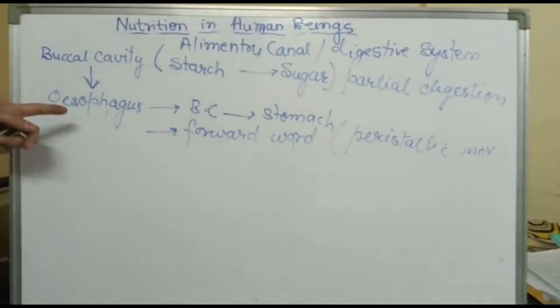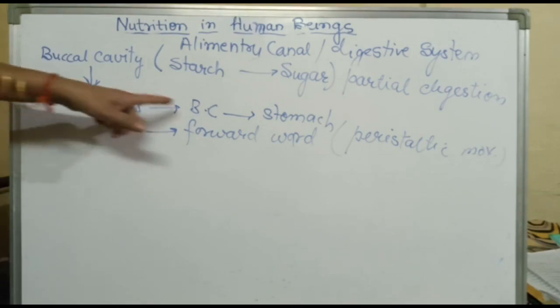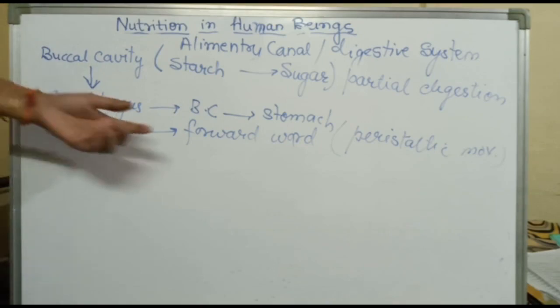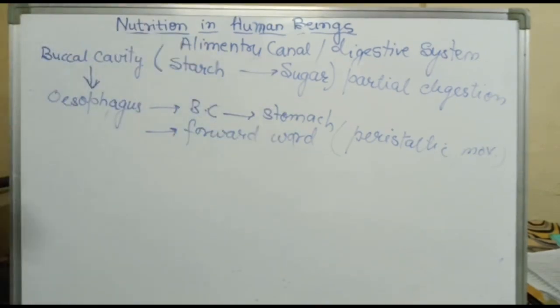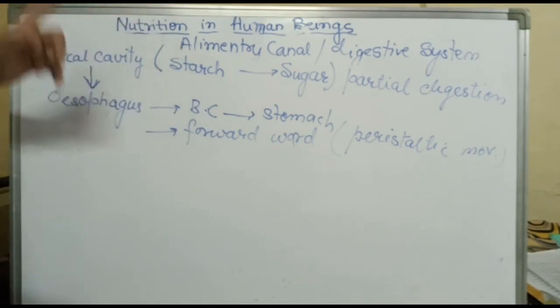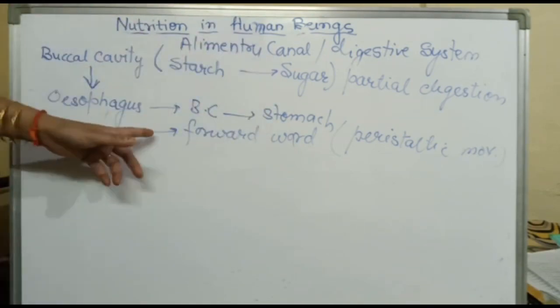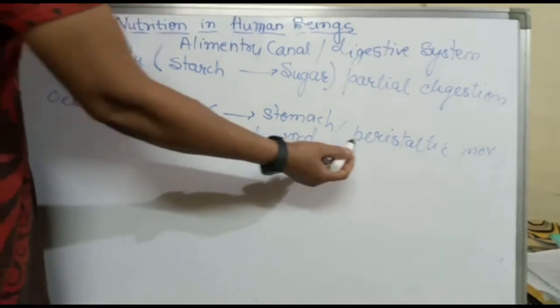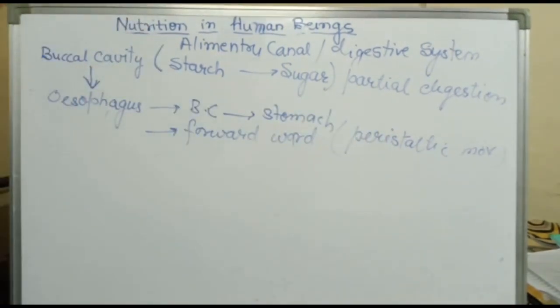Once again, from the buccal cavity, the food enters the esophagus. The esophagus is a long tube which connects the buccal cavity to the stomach. Here it is only a passage where the food is passed up to the stomach. Only the forward movement takes place, and this is due to the peristaltic movement.